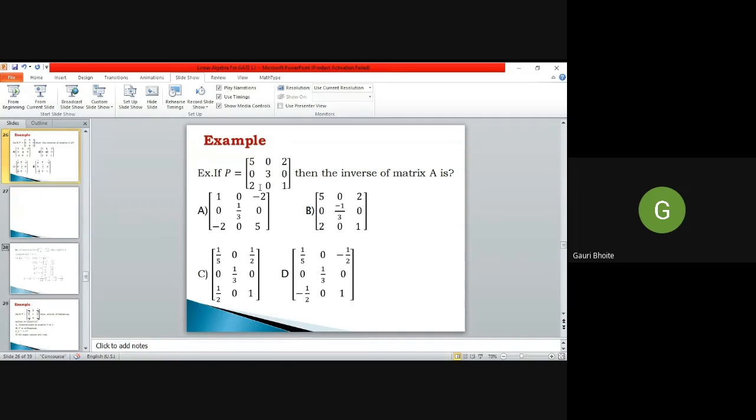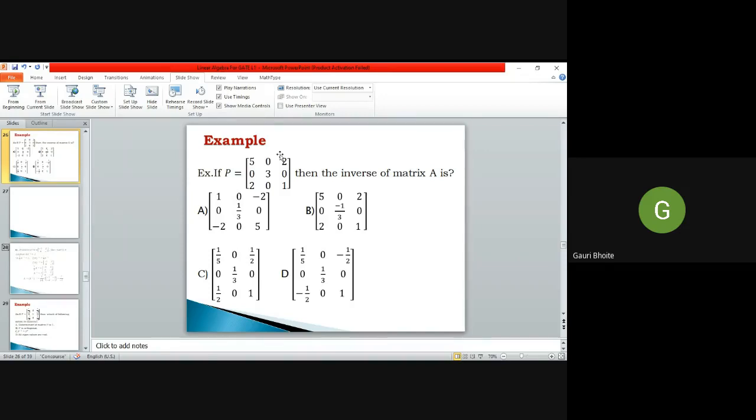Then first row, second column, 0, 0, 0. Then first row, third column, -10 plus 0 plus 10. So it is 0. So A is the correct option. Just to cross check, the product of these two matrices is identity matrix.